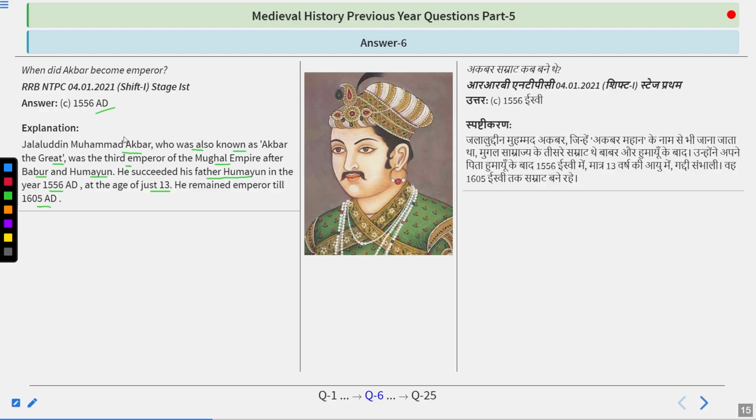And at that time, Hemchandra Vikramaditya was trying to gain control over Delhi and Agra, but under the regency of Bairam Khan, he fought the second battle of Panipat, and he defeated Hemchandra, and after that again regained the empire under the Mughal regency and ruled till 1605. So the answer is 1556 AD.